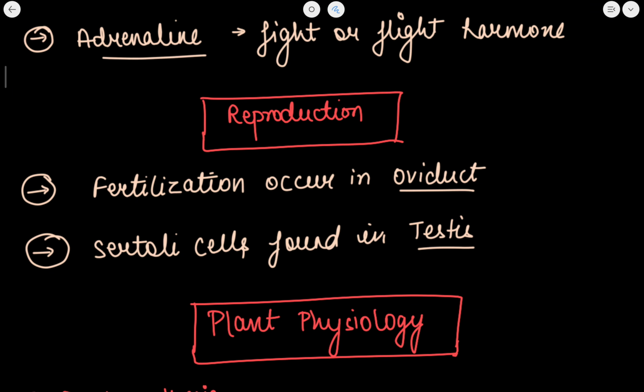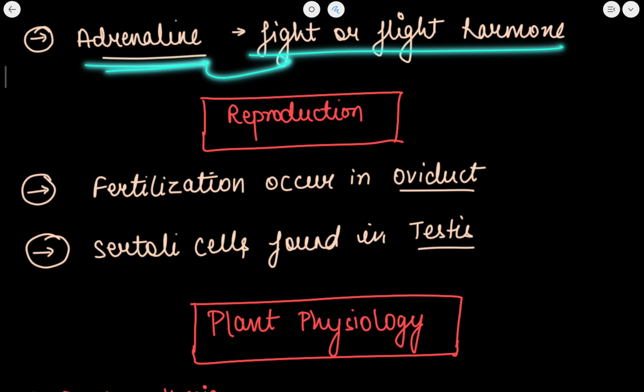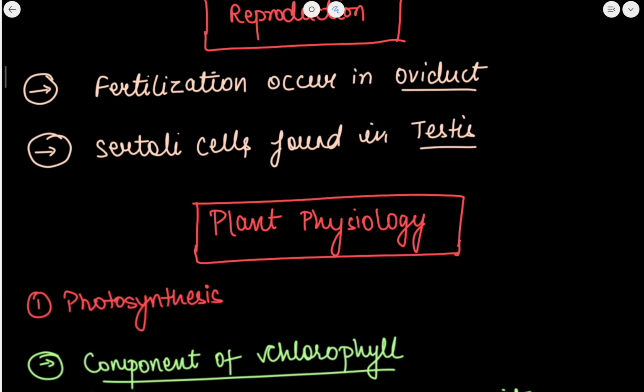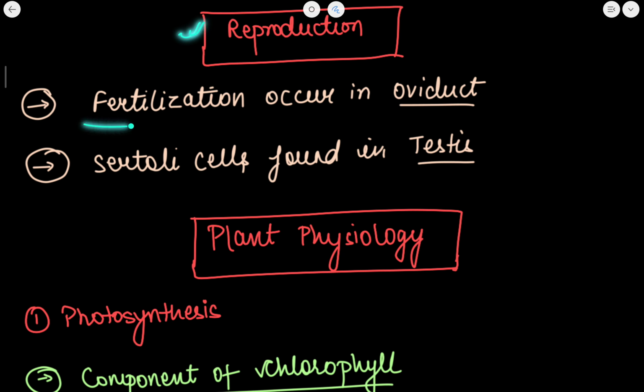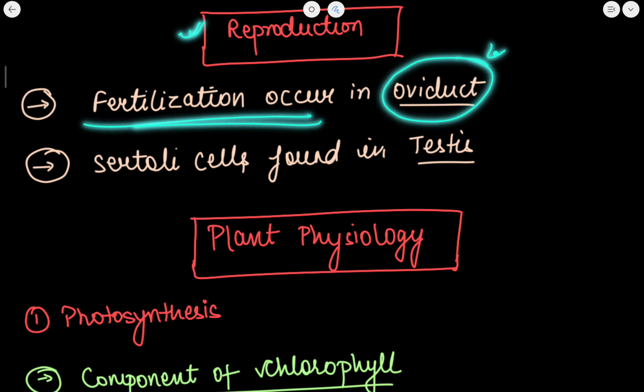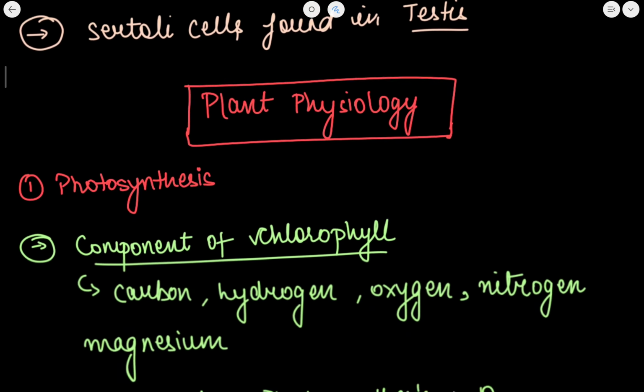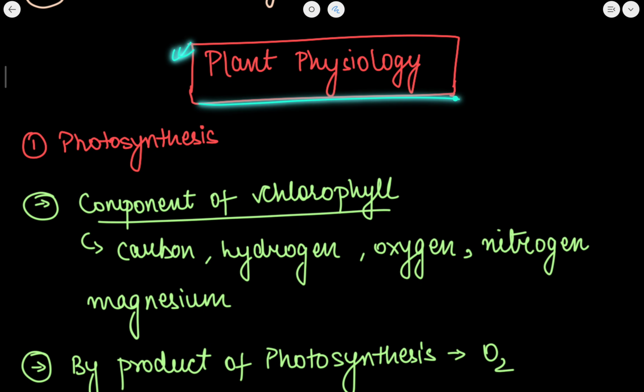Now adrenaline is a fight or flight hormone. If I talk about reproduction, the fertilization process occurs in the oviduct and the Sertoli cells are found in the testis. Now let's start plant physiology also.